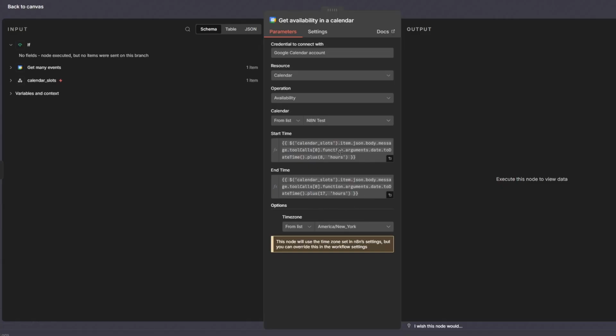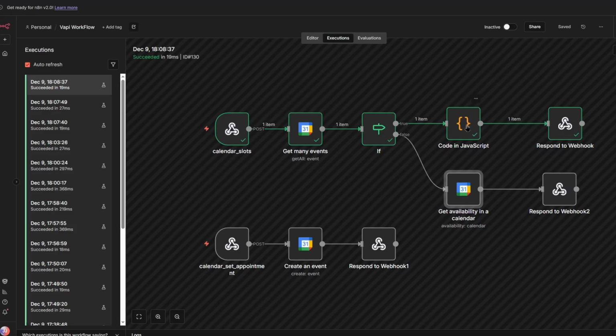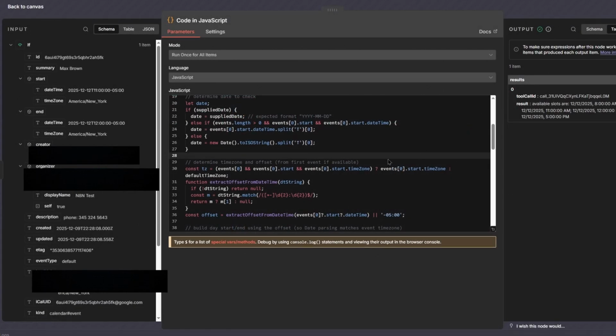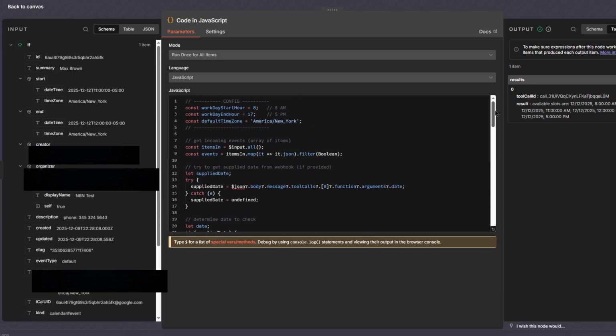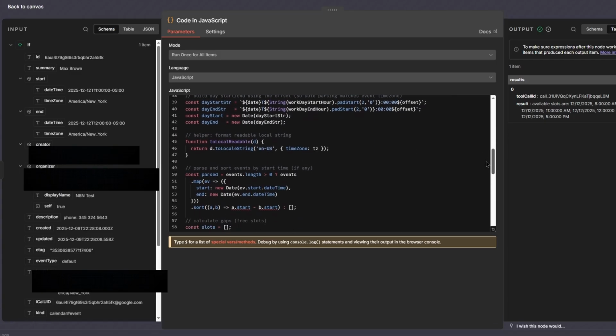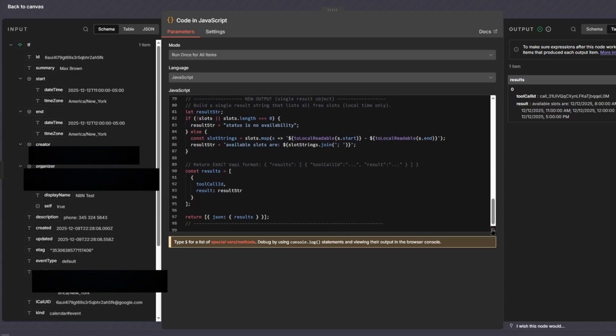Again, it's the same parameters as before. Now let's go to the coding. This is the annoying part. It literally took me over 6 hours to figure this stuff out. I'm going to be honest, this code was written by ChatGPT, and I would recommend you just ask ChatGPT to write this code for you, but I'll put it up on the screen.